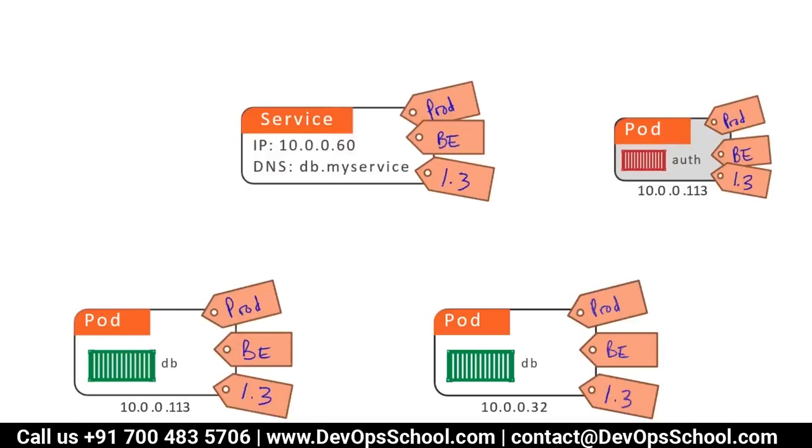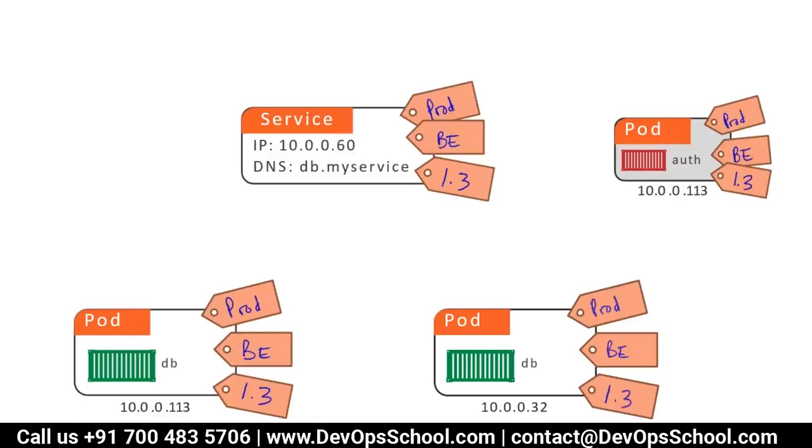So here, if you look at this, the service is labeled with prod B 1.3. One pod is labeled prod B 1.3, prod B 1.3, prod B 1.3. Three pods are there. Is it the right labeling or not? Yes, that is correct. Think one more time. It is wrong, sir, right?